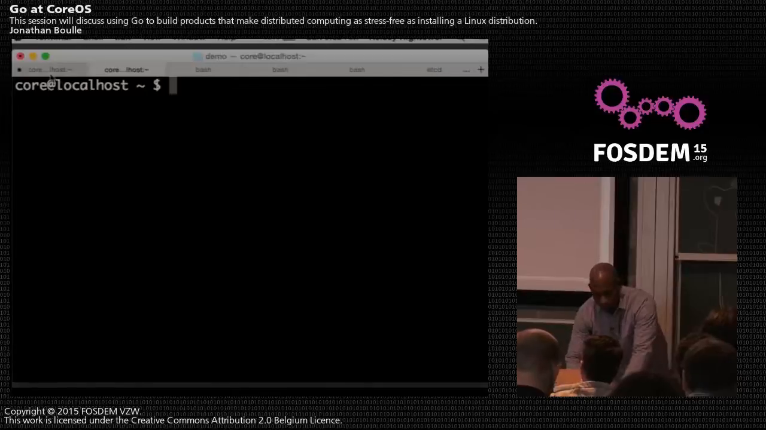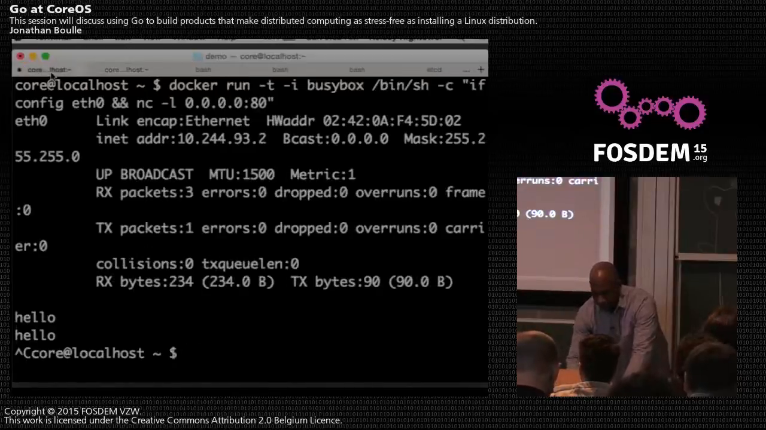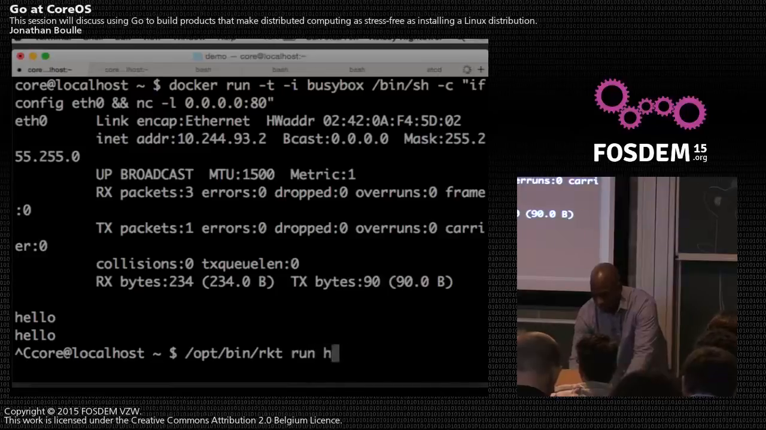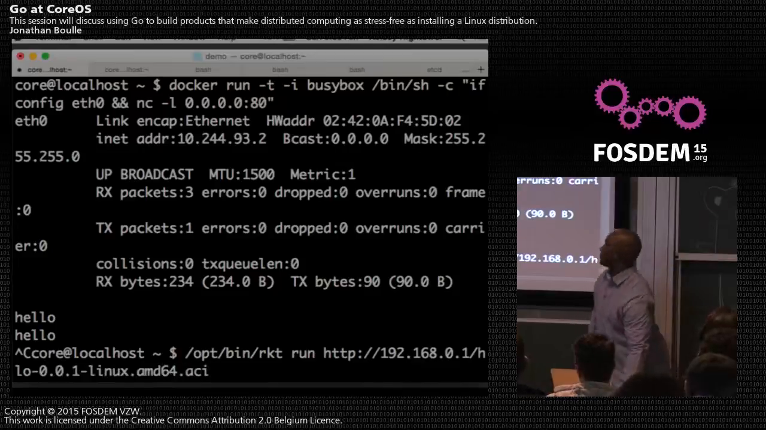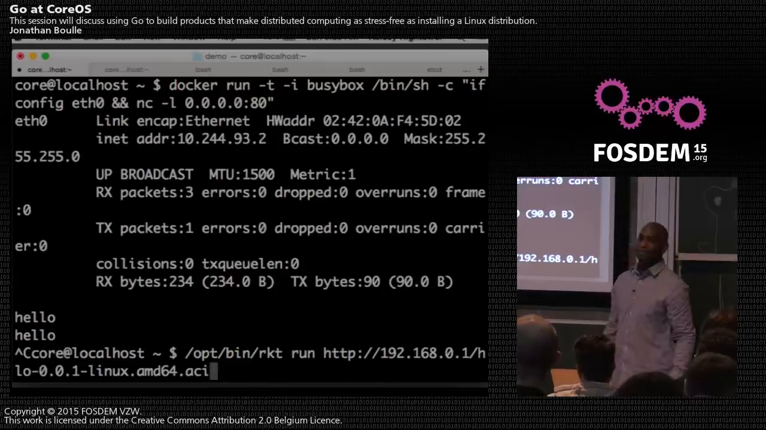All right, so I'm going to just pick a machine. So what I want to do here is just have Rocket, I don't know if I remember these commands, run a container that's hosted on my Mac. And its name is hello, whatever release, 0.0.1, Linux, AMD64, ACI. Who has money that works the first time? No confidence. Me either.